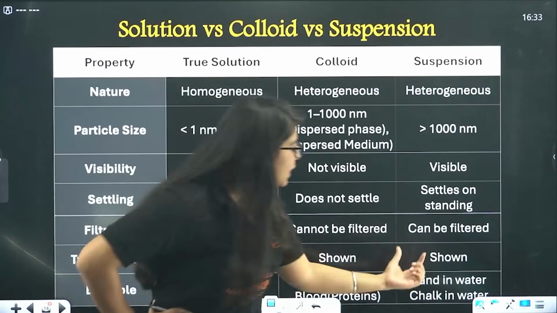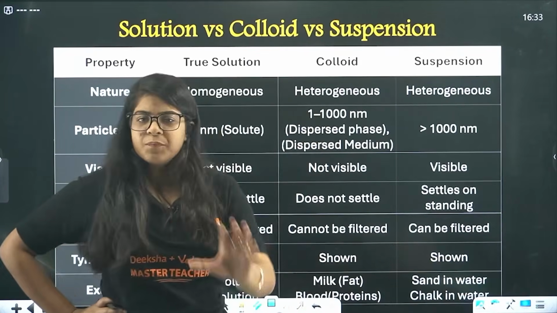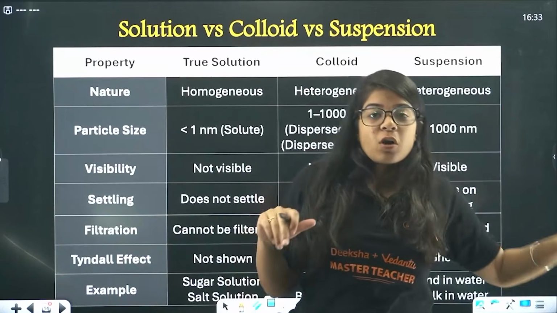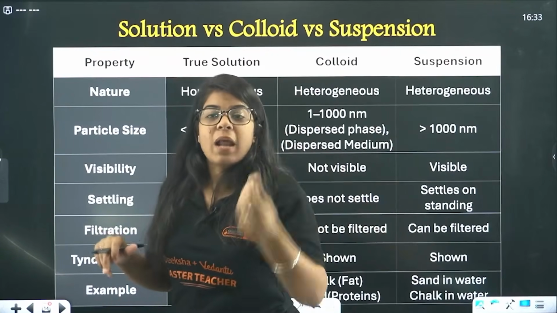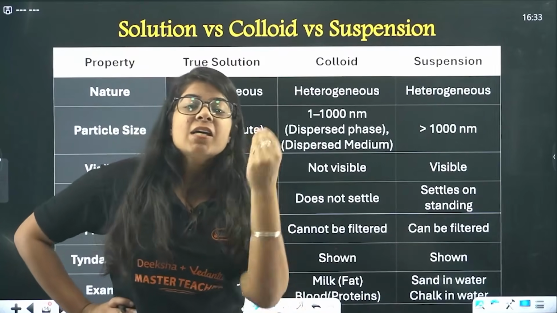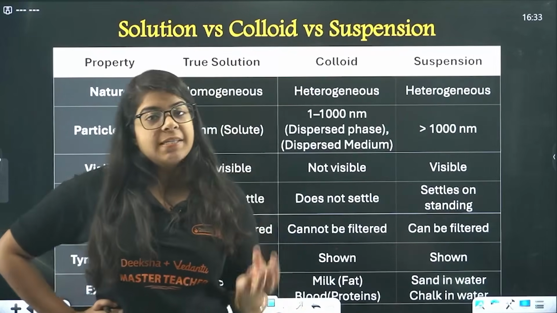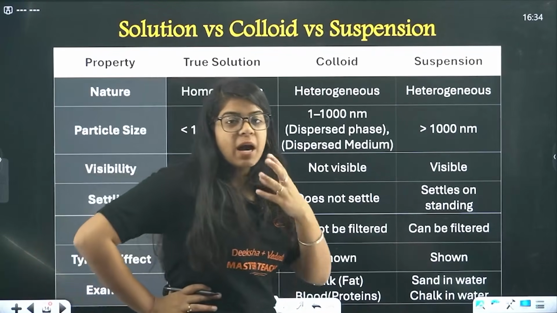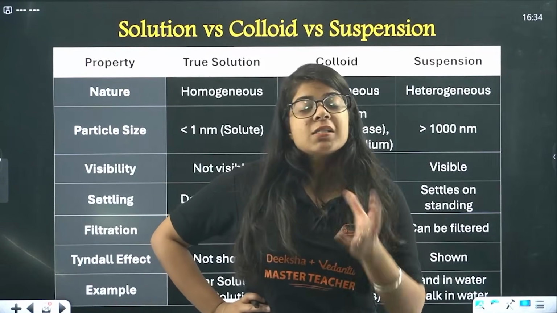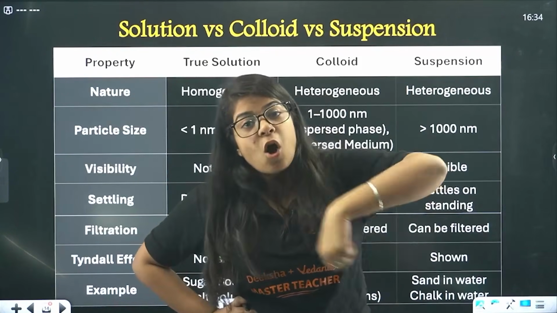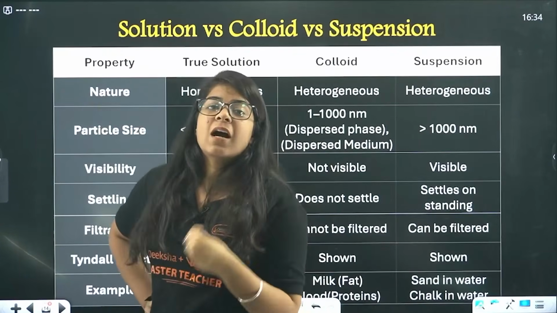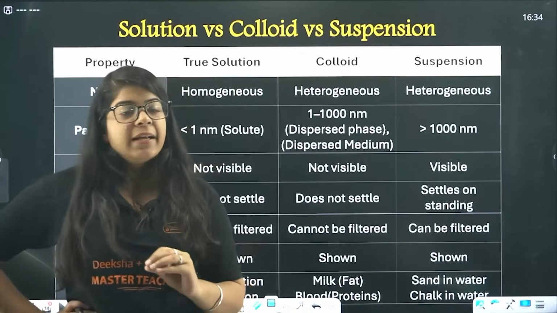Okay, before that, this is sand in water, chalk in water. So these two you know. Now this is sand in water, chalk in water. This is called suspension. Sorry. So suspension has bigger size of particles. If you see sugar solution, you can't see sugar. Why you can't see sugar? There is sugar inside the water, because the size of particles, the dissolved sugar has also particles, and that size is very small and can't be visible to naked eye, right?